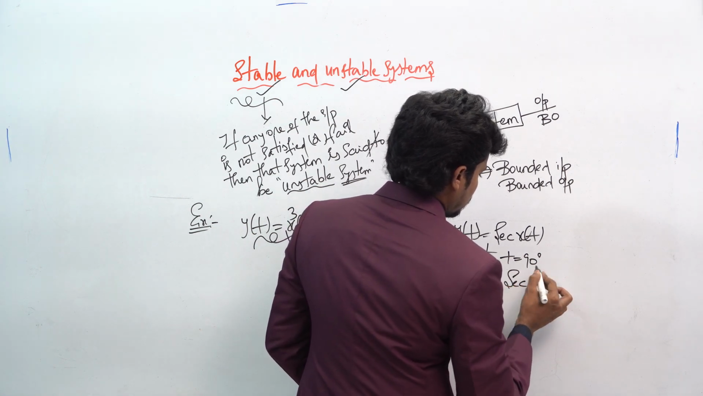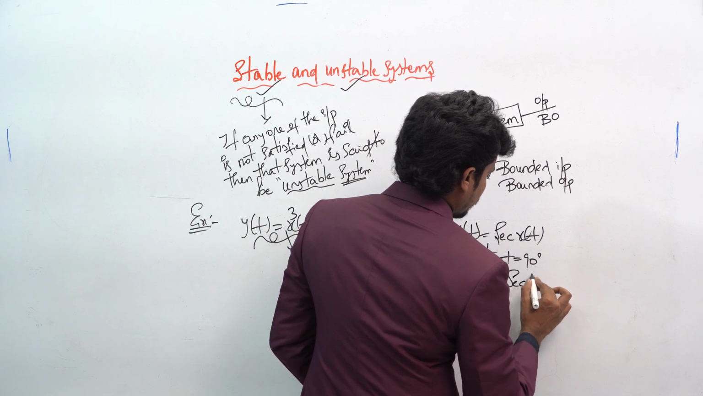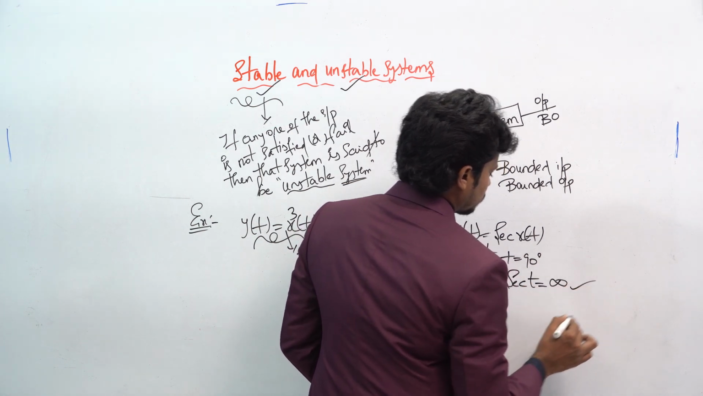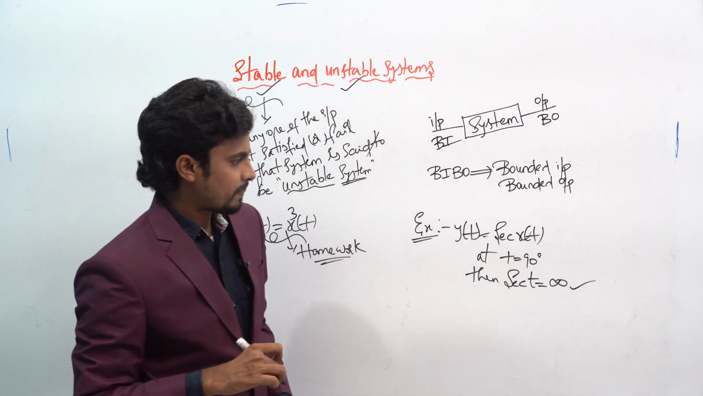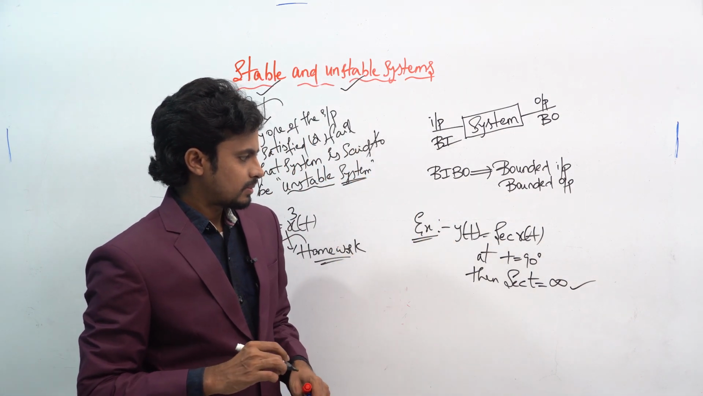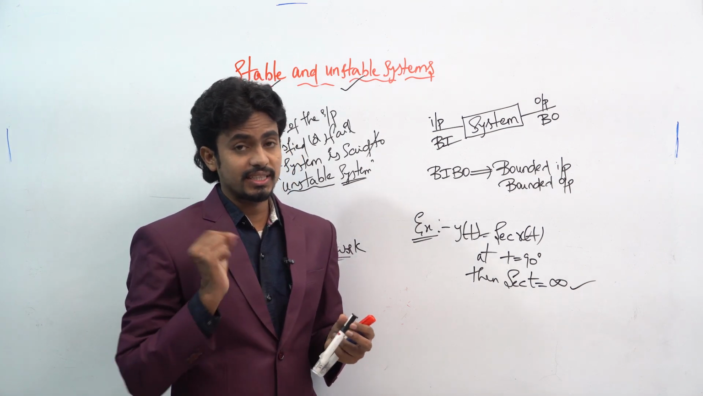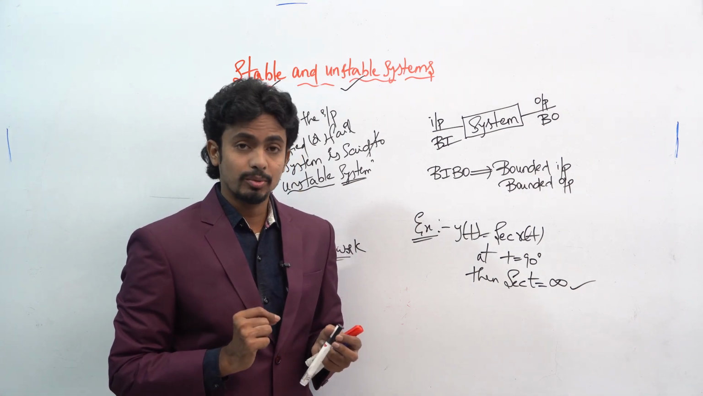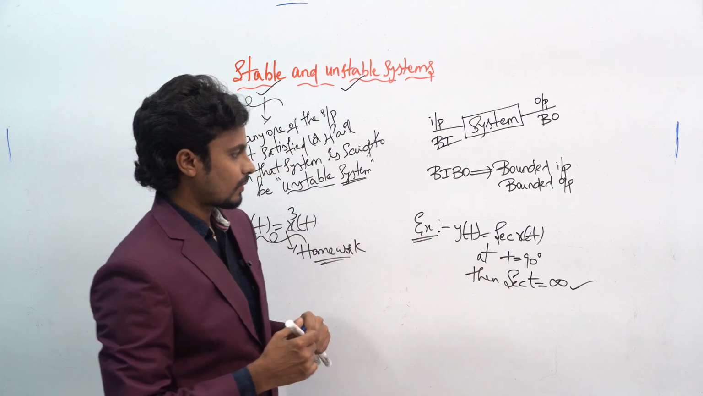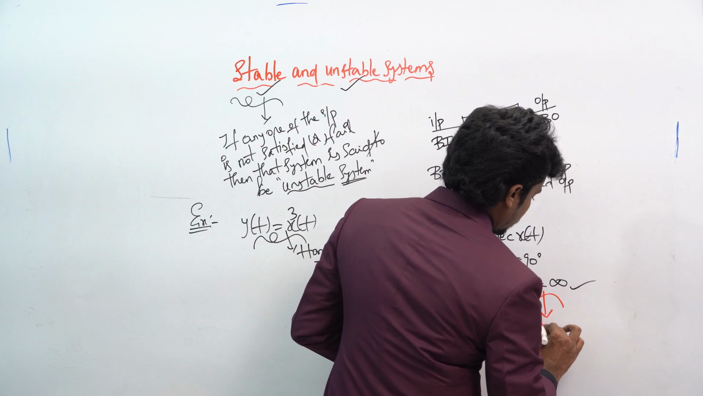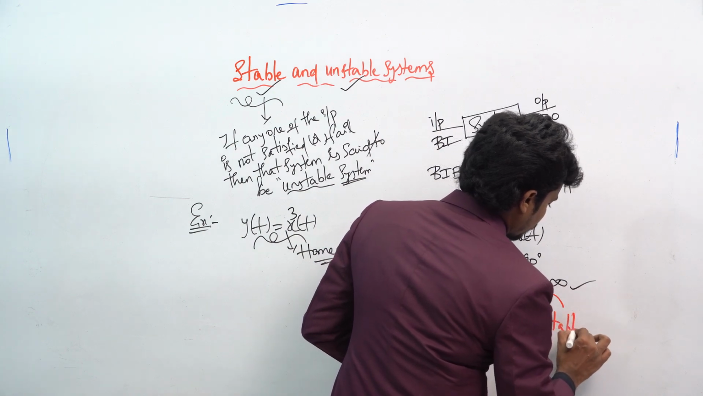the secant will become infinite, okay, at 90 degrees. Infinite means you can't find that infinite value, right? Hence the type of system is said to be an unstable system.